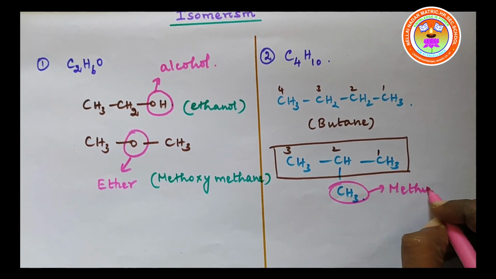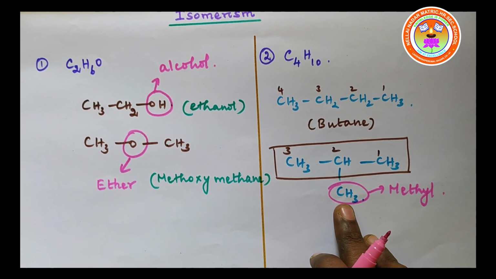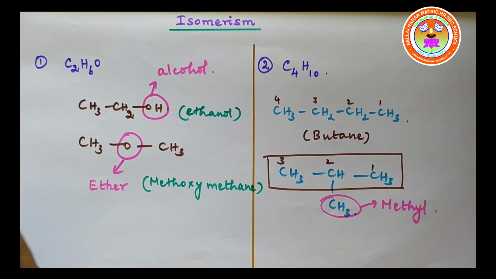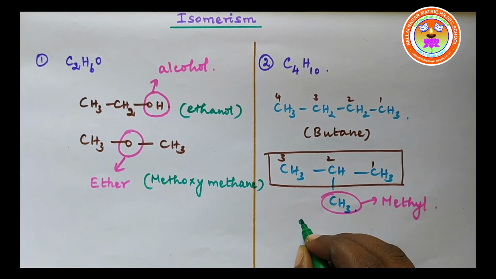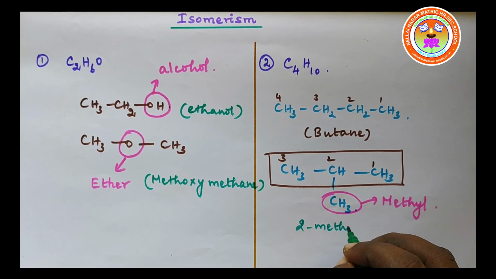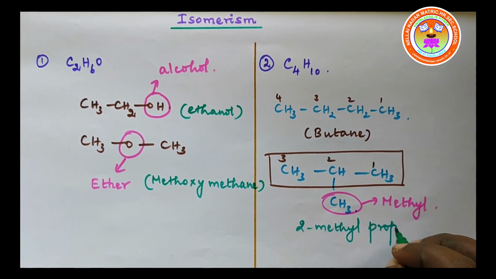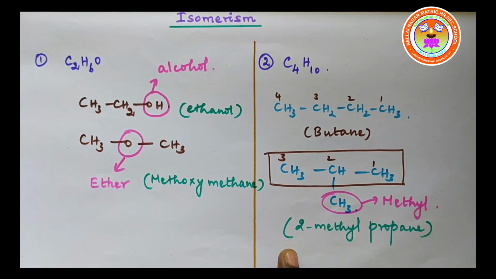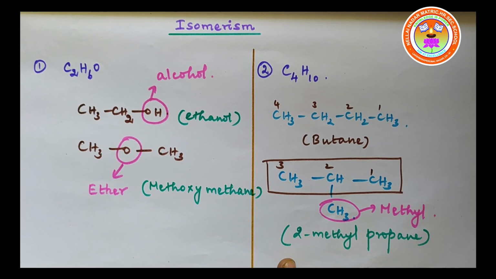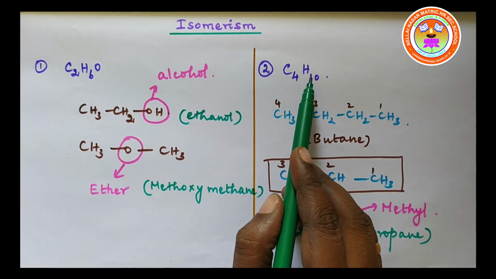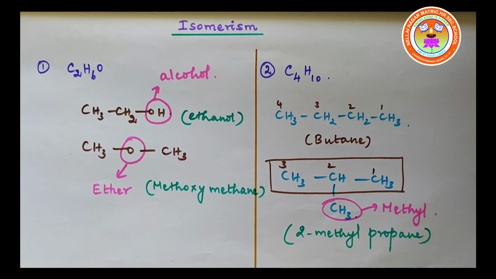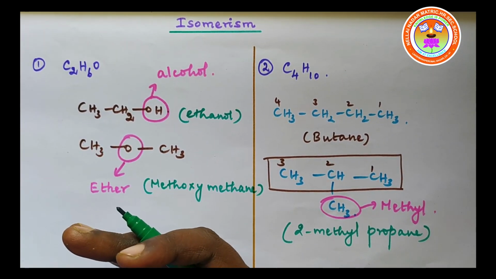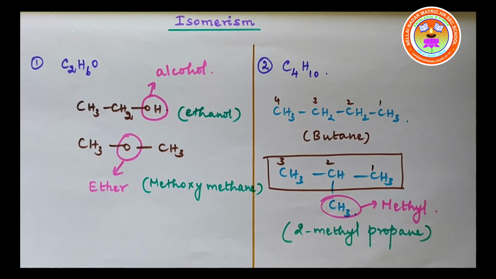So the name of this compound is 2-methylpropane. So now we conclude that butane and 2-methylpropane are the isomers having the molecular formula C4H10. Because of isomerism, different compounds are produced and they have different physical and chemical properties.